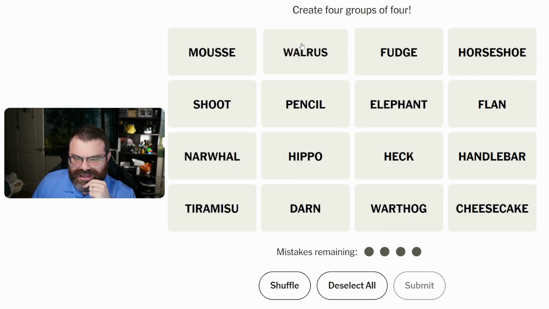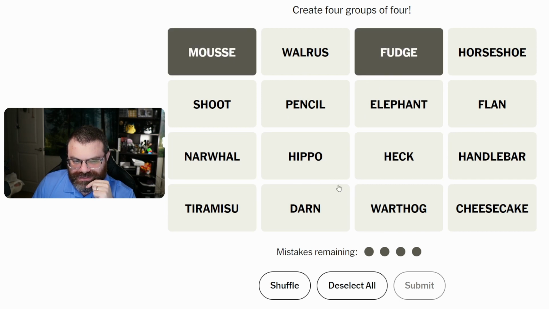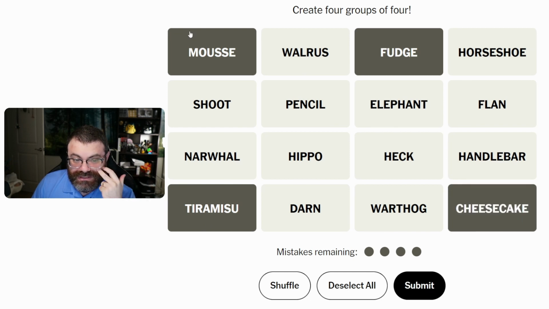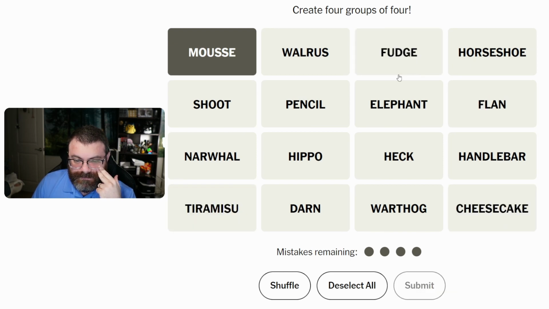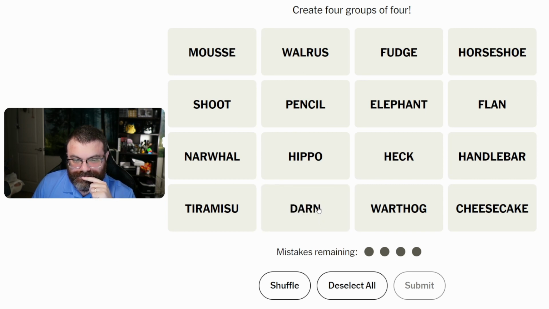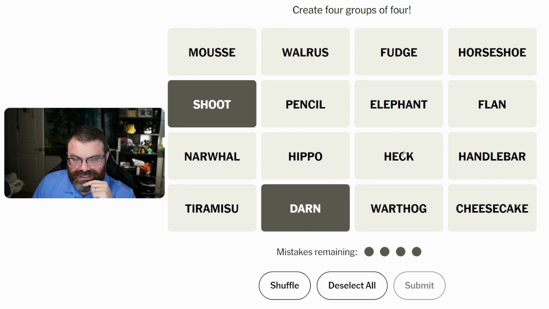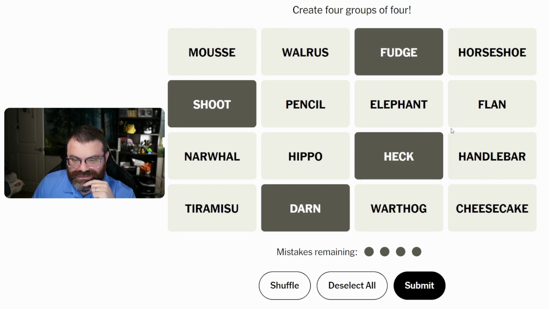Okay, I don't think I want to lock that in yet. What does fudge go? Fudge and mousse are kinds of chocolate. Tiramisu? Are these just desserts? Mousse, fudge, tiramisu, and cheesecake? Flan also, though. Yeah, darn indeed. Shoot, darn, heck, fudge are all curse replacements.